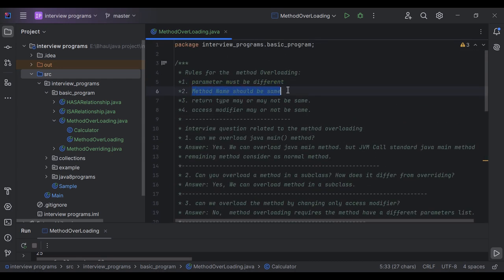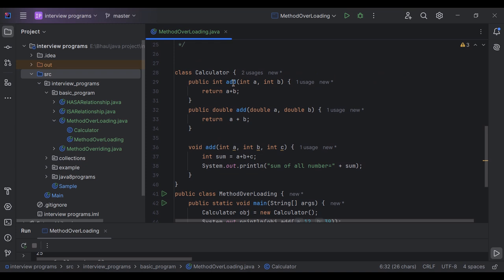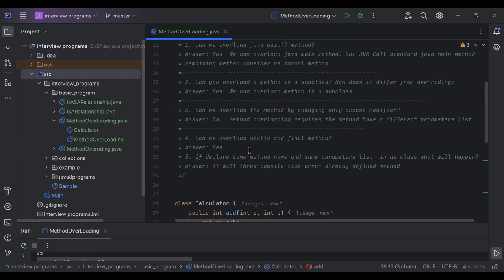The second rule is that the method name should be the same. As you see here, the method name is add, the method name is add, and the third method's name is also add. So the method name should be the same.